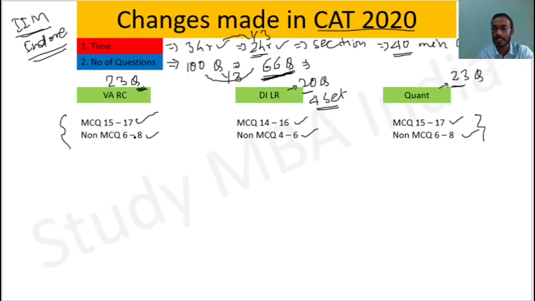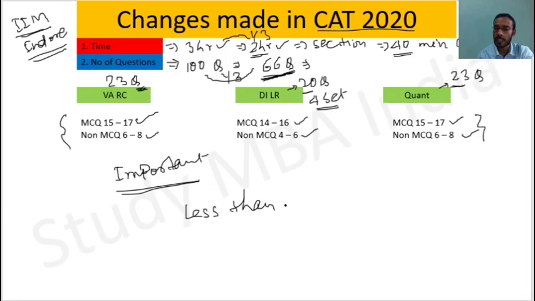So now let us see what important topics we should focus on, because we know that we have less than 60 days for the CAT exam, right?